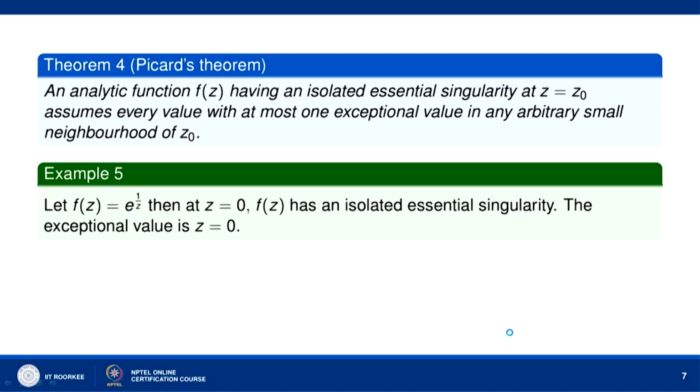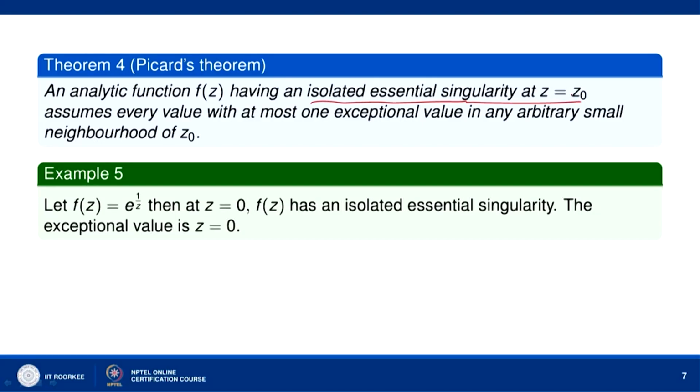Now, let us go to Picard's theorem, which tells us the nature of an analytic function in a neighborhood of an isolated essential singularity. An analytic function f(z) having an isolated essential singularity at z equal to z naught assumes every value with at most one exceptional value in any arbitrarily small neighborhood of z naught. So, it means that if f(z) has an isolated essential singularity at z equal to z naught, then it will assume every value except at most one value in an arbitrarily small neighborhood of z naught.